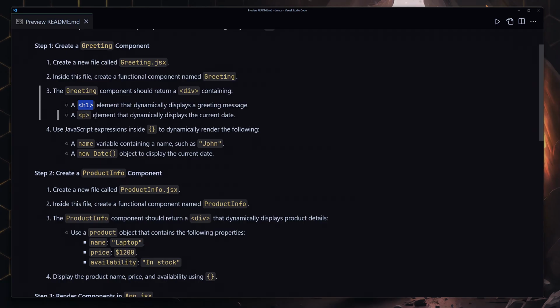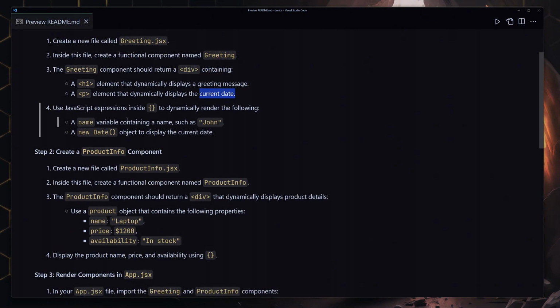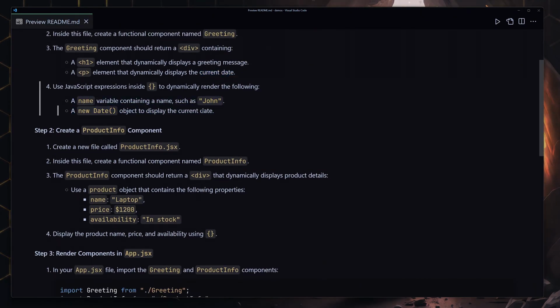Next, create a paragraph element that dynamically displays the current date. If you can do this one okay, I'm going to show you the solution, but at least give it a shot. If you can't do it, it doesn't really matter. Okay, and here are more instructions if you care about them.